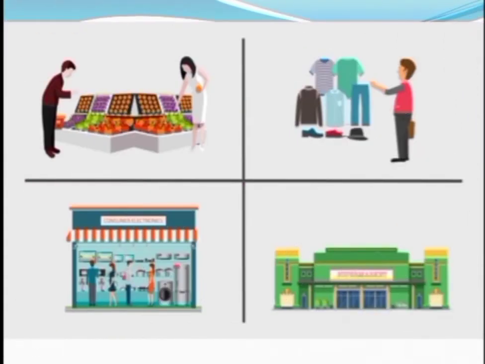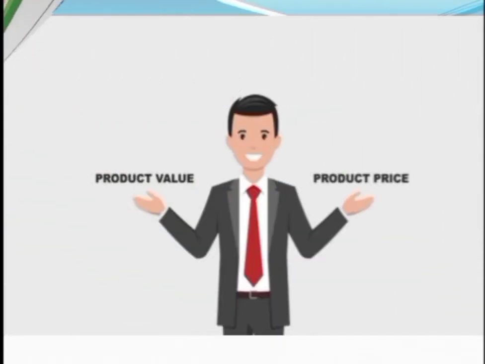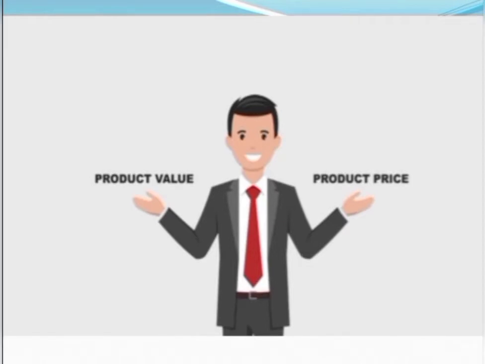Now, how do we find out the present worth or present value of company share? Whenever we plan to go for shopping, we try to find out today what is available at cheaper price and what is available at higher price. Now, how do we find out what is costly and what is cheaper? We try to compare the price of the product with that of its value, and with the help of that we can find out whether the product is sold at a cheaper price or at a higher price.